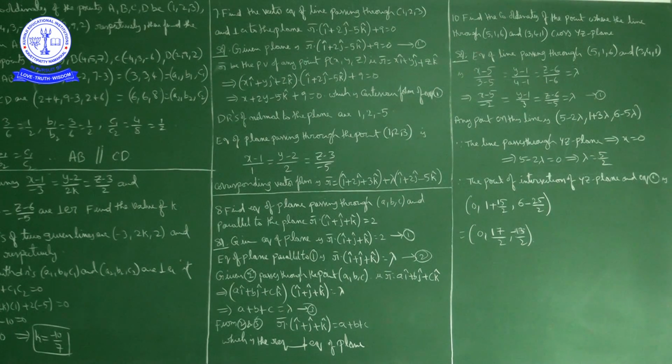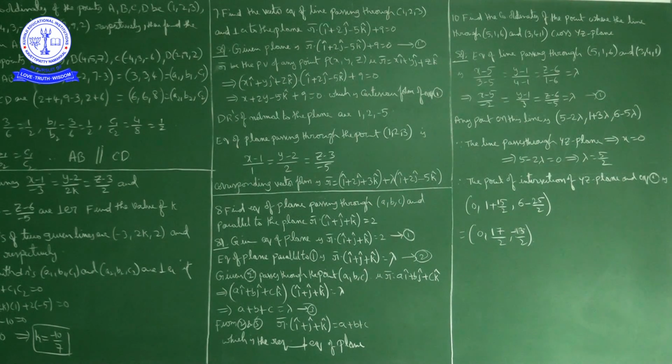Also, the required line is perpendicular to this plane. So the direction ratios of the required line are parallel to the direction ratios of the normal to the plane. Means the direction ratios of the line are some multiple of the direction ratios of the normal to the plane.